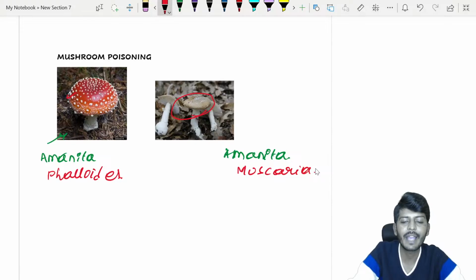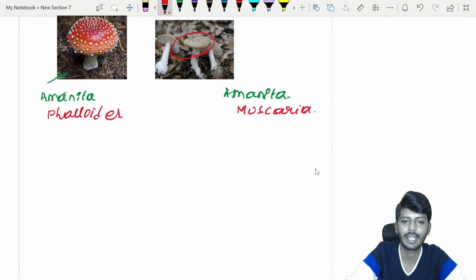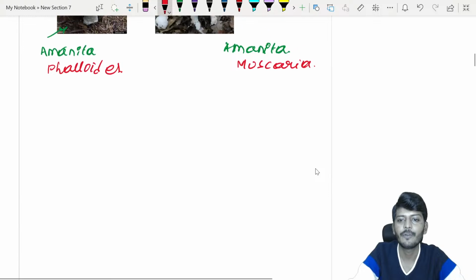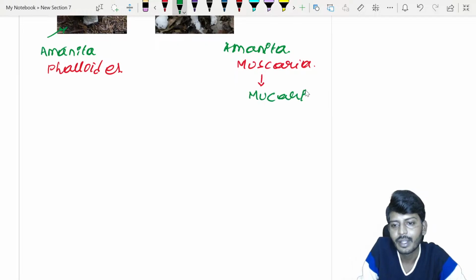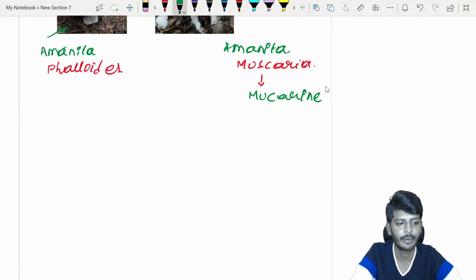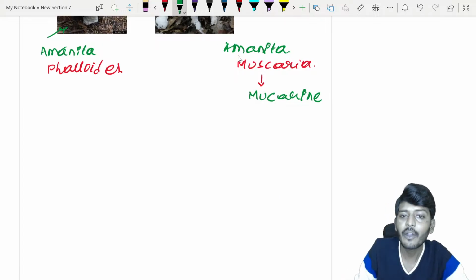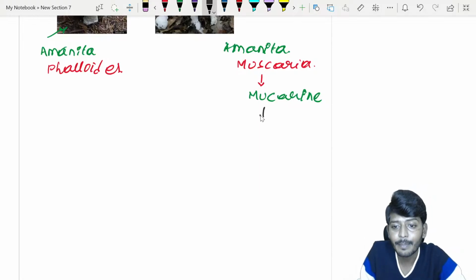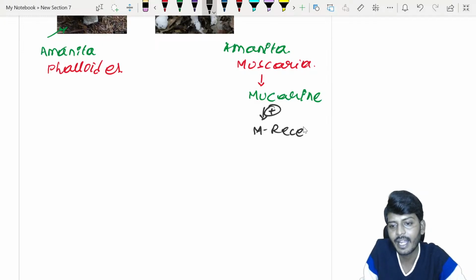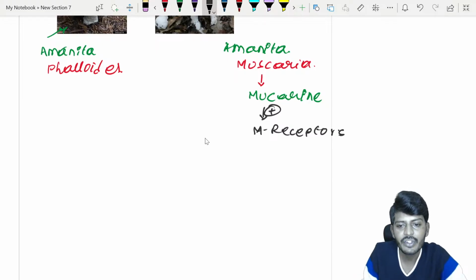तो Amanita phalloides and Amanita muscaria के बारे में सोचने के लिए. So, mushroom poisoning के अंदर, first and most important, Amanita muscaria contains a chemical. The name of the chemical is called muscarin. What is the name of the chemical called muscarin? Now this muscarin, whatever present in the Amanita muscaria mushroom, will go and activate M cholinoreceptors. Which receptors are getting activated? M cholinoreceptors are getting activated.